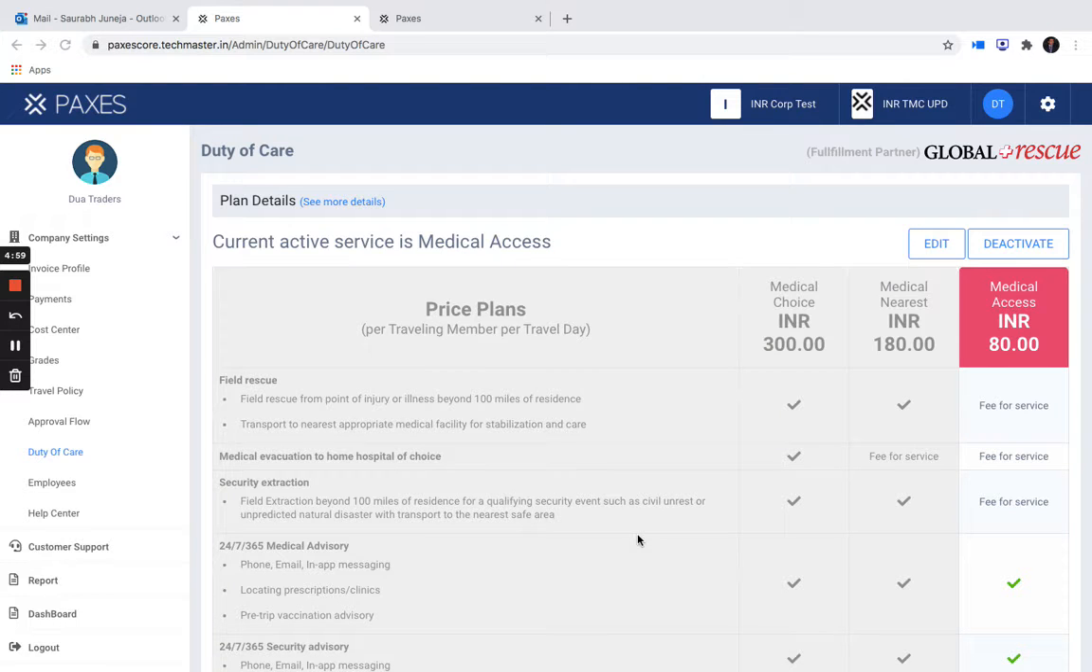In this video, we will understand what is duty of care and how exactly it works in Paxis. Duty of care is a moral obligation for corporations to keep their employees safe and secure. Duty of care offers services such as medical assistance and security assistance. Paxis has partnered with Global Rescue, who looks after the fulfillment of the duty of care services.